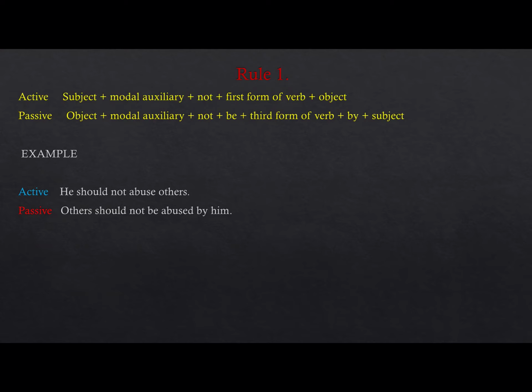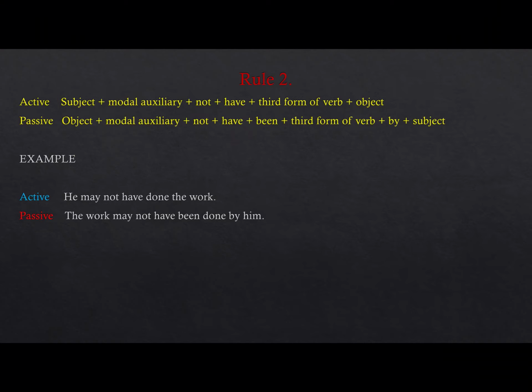So, again, I'm telling you, in most of the cases where we are using a modal auxiliary, BE will be used, but if there is has or have, then BEEN will be used. Then again I have just taken up that subject, modal auxiliary, not, have, third form of a verb, and object. Then object plus modal auxiliary not have been, third form of a verb, by subject. So, he may not have done the work. The work may not have been done by them.